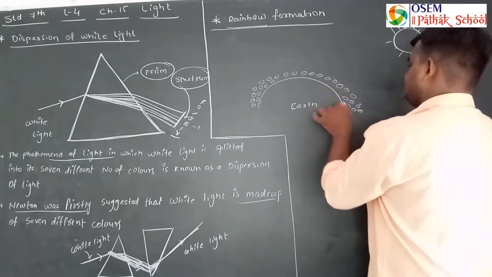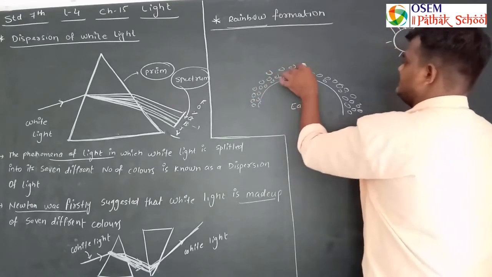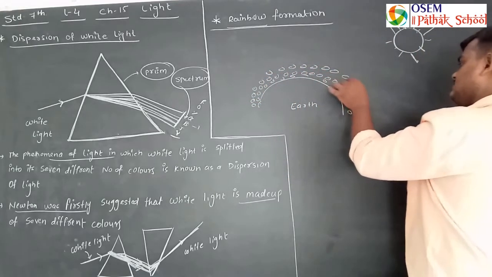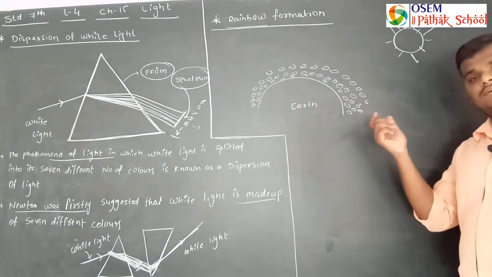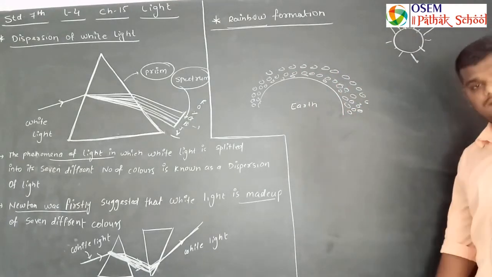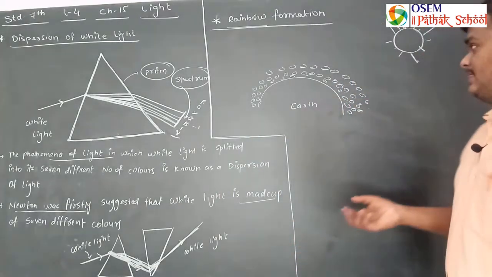This is our atmosphere, and inside the atmosphere the particles of water remain as they are after raining. Means it is available in moisture form, we can say.